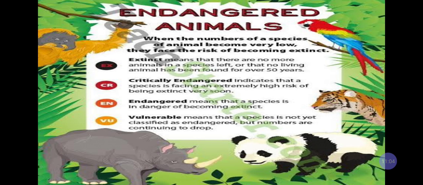Endangered animals. So here a few words are given. Extinct we have already seen, endangered we have already seen. Now critically endangered, let us see what this is. It indicates that a species is facing an extremely high risk of becoming extinct very soon. क्रिटिकली एंडेंजर्ड उन स्पीशीज़ को बोला जा रहा है जो बहुत ही जल्दी एक्सटिंक्ट होने वाली हैं. Now vulnerable means that a species is not yet classified as endangered but numbers are continuing to drop. ऐसी स्पीशीज़ जिनके नंबर बहुत तेज़ी से गिरते जा रहे हैं लेकिन उन्हें अभी तक एंडेंजर्ड स्पीशीज़ में नहीं रखा गया.